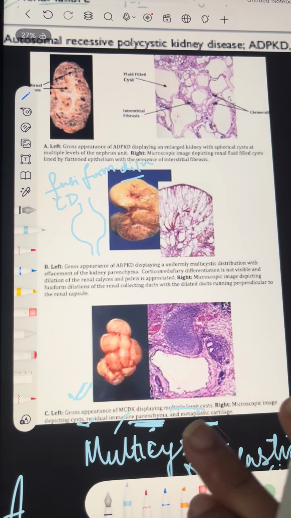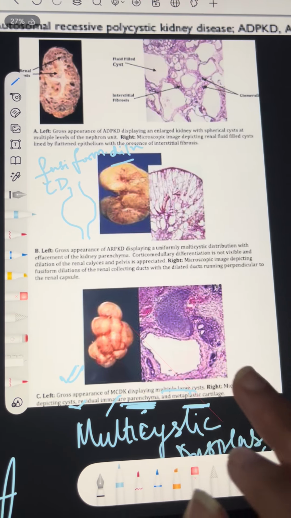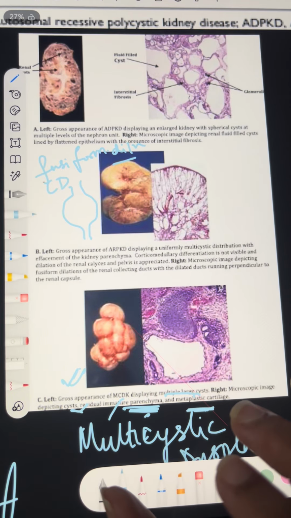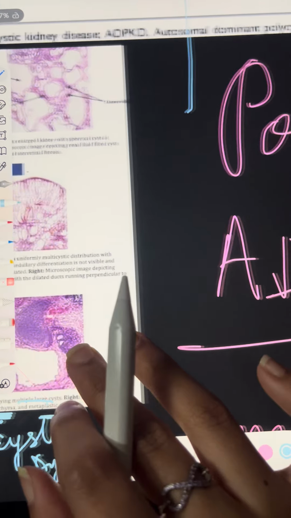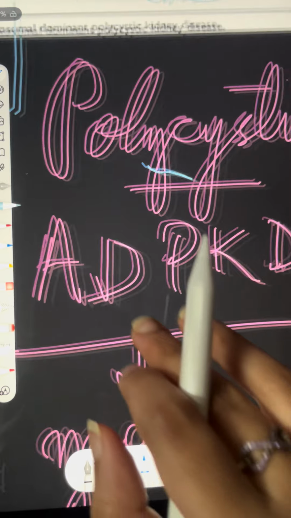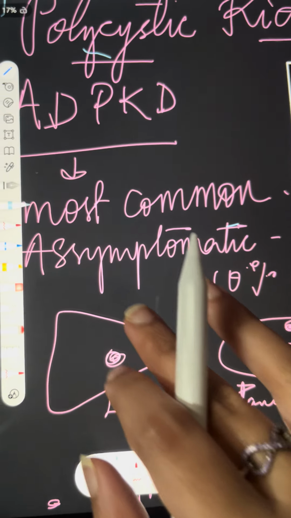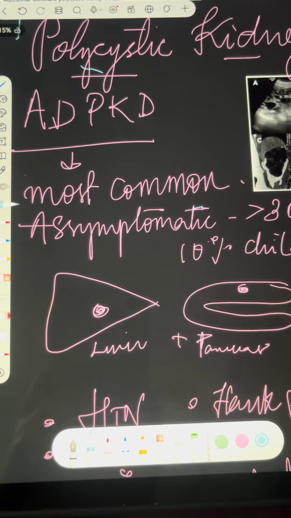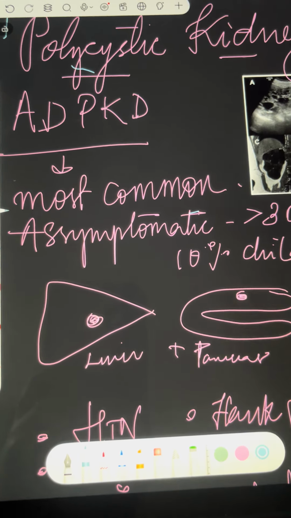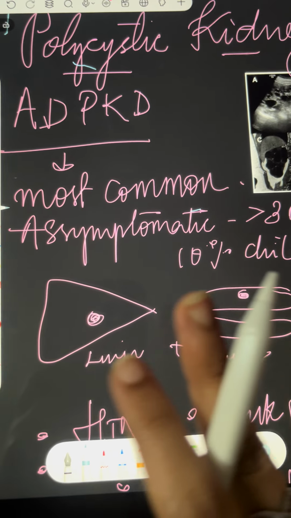This is how it looks. There is immature parenchyma, there is metaplastic cartilage, and there are multiple large cysts. Okay, now coming to the subject-wise integration: what are the causes, what are the clinical features, how will you diagnose, how will you treat the disease.